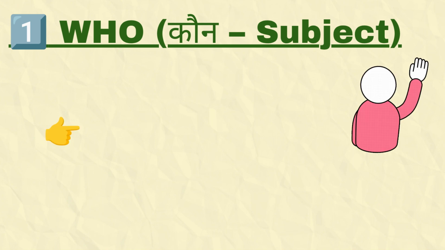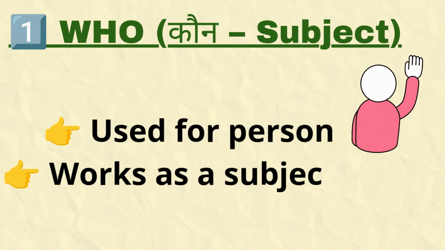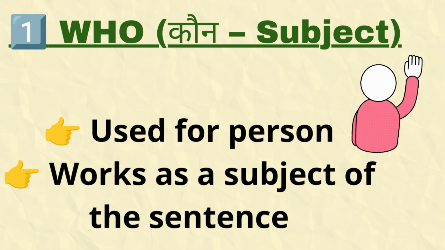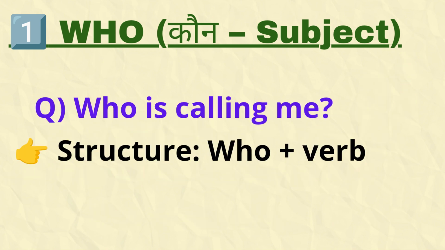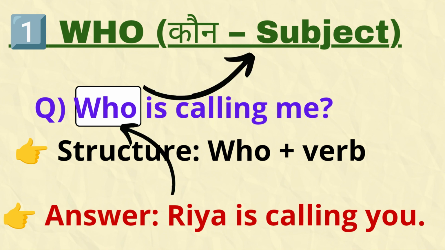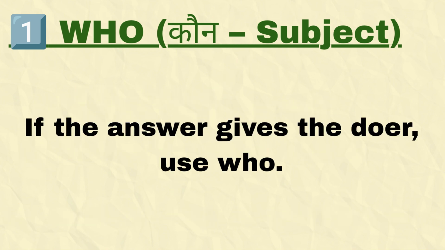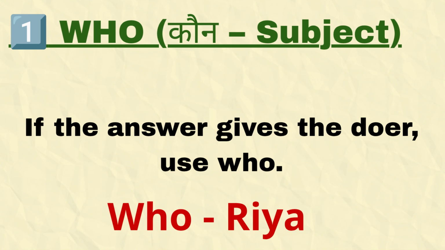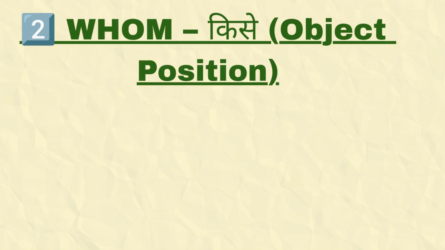Okay, the first one is who. It is used for person and it works as the subject of the sentence. For example, who is calling me? The structure is who plus verb and the answer is Riya is calling you. Here, who is doing the action, that is calling, so it acts as a subject. A very easy trick we can use here: if the answer gives the doer, or you can say the subject, use who. Got it?